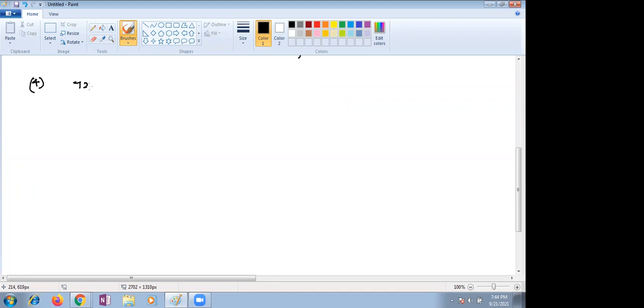72 A power 10, B power 8, minus 108 A power 8, B power 10, children. Very, very simple. Seeing 72 and 108, which is the common factor?